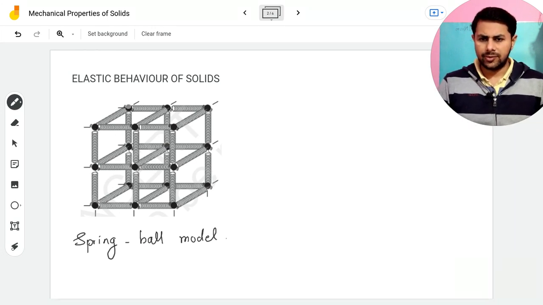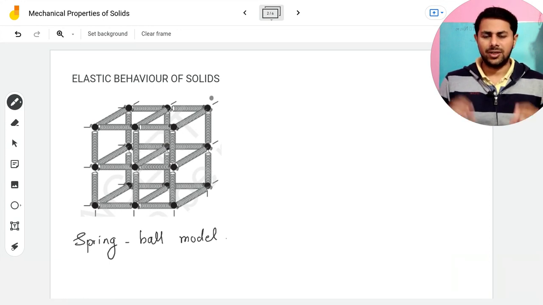So these black balls that you are seeing over here are atoms or molecules inside a solid. And these springs are the bonds connecting these atoms or molecules. So let's try to understand how these bonds between atoms or molecules behave like springs.